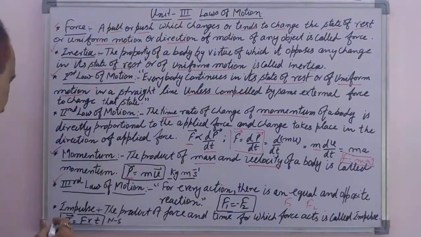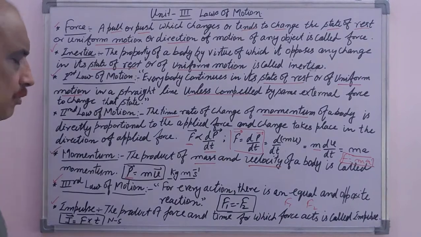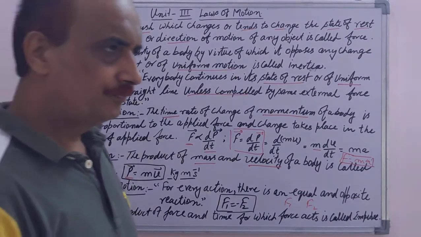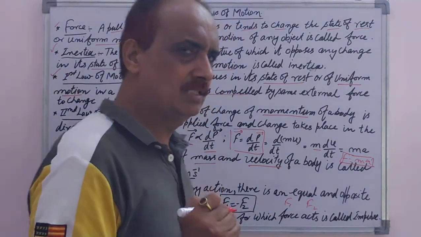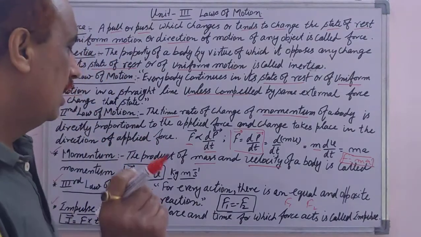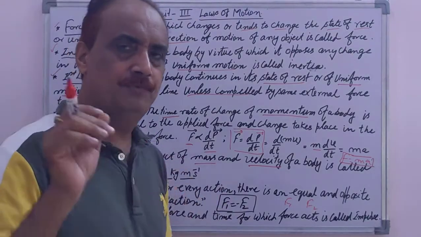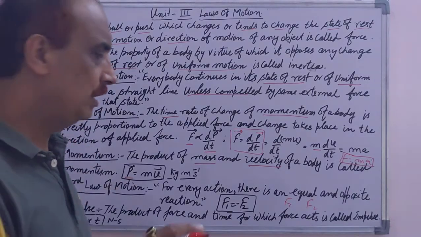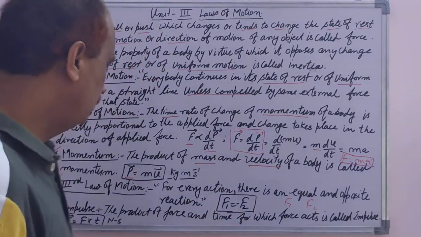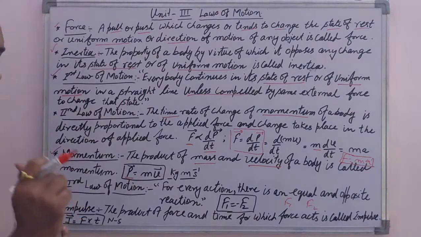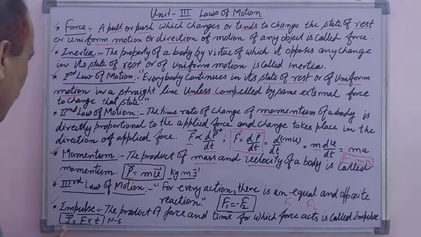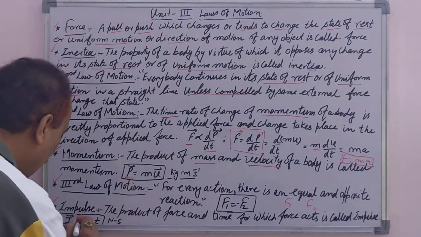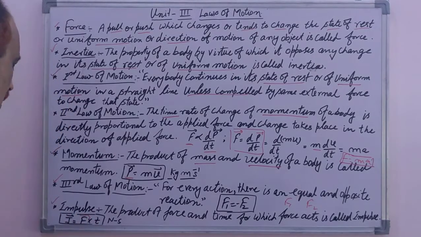Next is impulse, or impulse of force. It can be defined as the product of the force and the time for which the force acts on the body. It is denoted by J. It's also a vector quantity, and J equals F times t. Its unit is newton second.